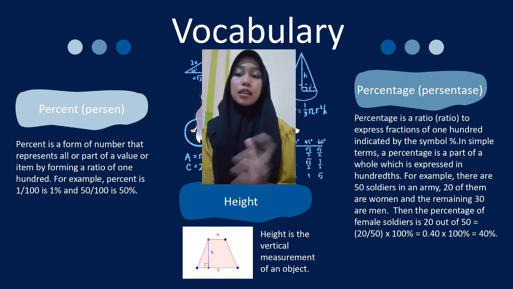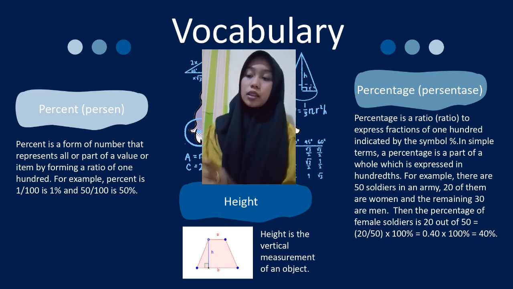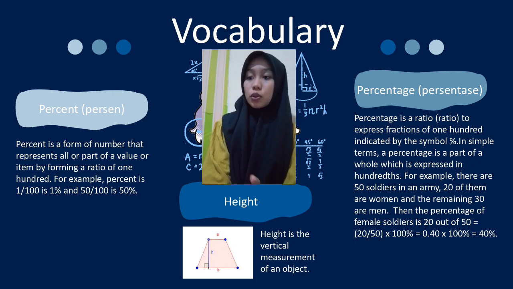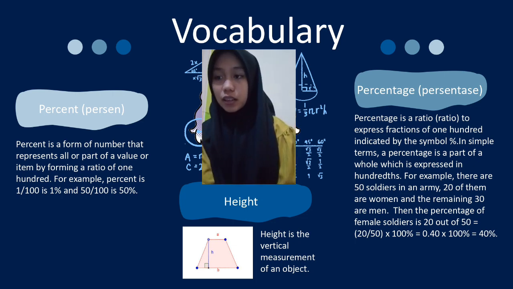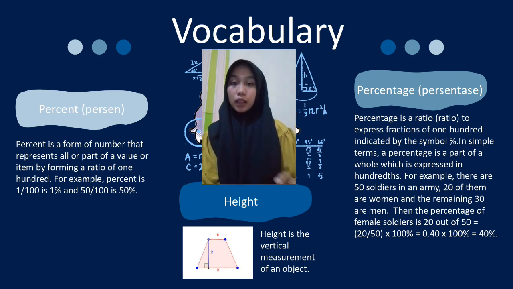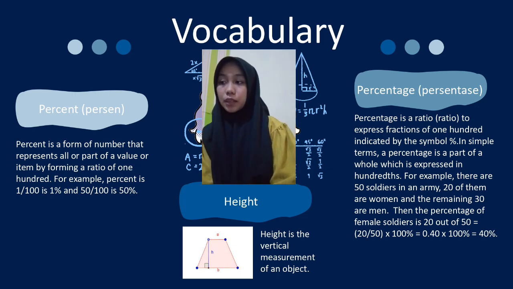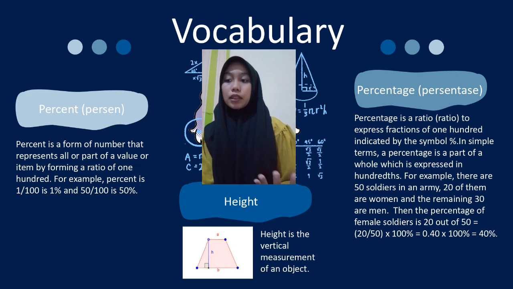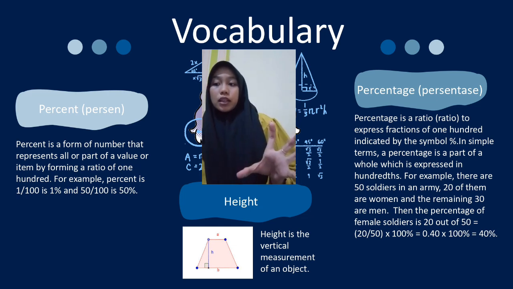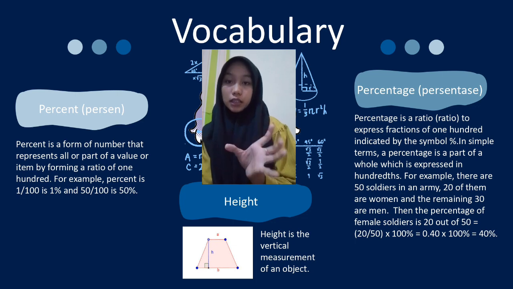Next we have percentage, or in Indonesian we say persentase. Percentage is a ratio to express a fraction of 100 indicated by the percent symbol. In simple terms, a percentage is a part of a whole which is expressed in hundreds.